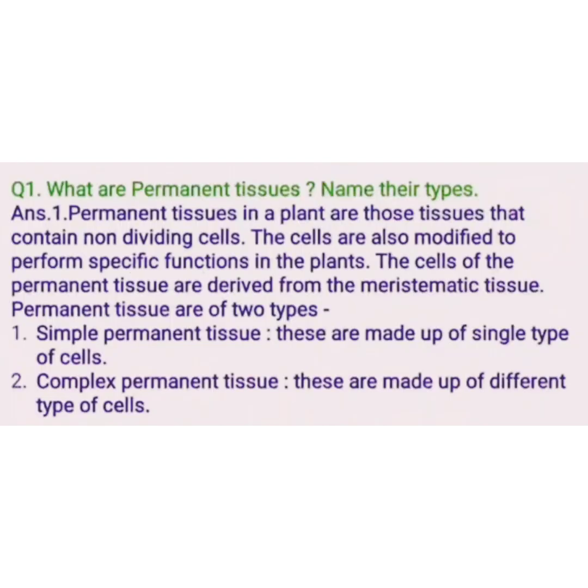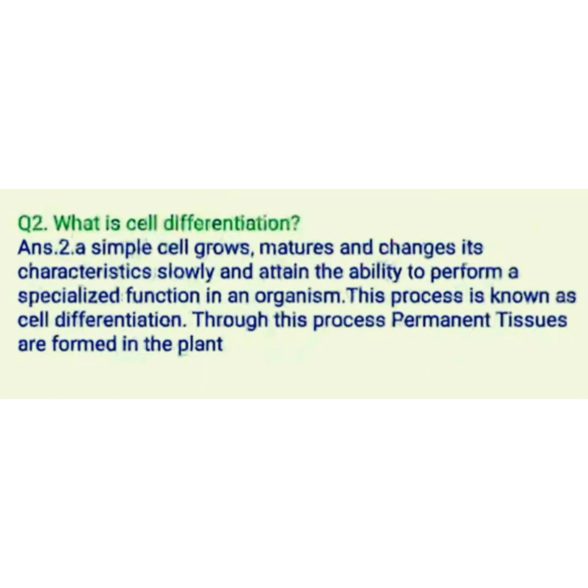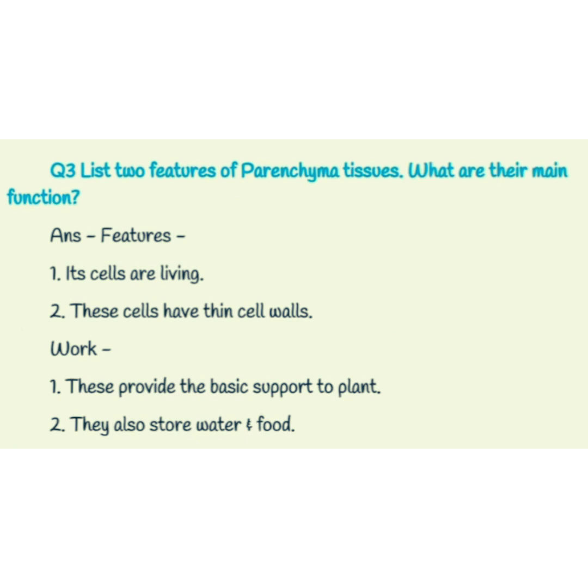First question: what are permanent tissues? Name their types. Permanent tissues in plants are those tissues that contain non-dividing cells, and they are modified to perform specific functions. These cells are derived from the meristematic tissues and are of two types, simple permanent and complex permanent tissue. Second question: cell differentiation. When a simple cell grows, matures and changes its characteristics slowly and attains the ability to perform a specialized function in an organism, it is known as cell differentiation.